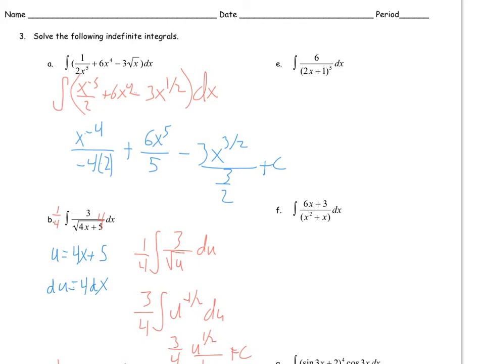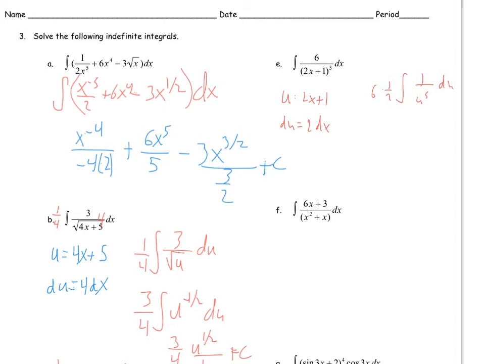So on E, we're going to let u be 2x plus 1. Du then is 2 dx. So I'm going to take the 6 out, and I'm also going to multiply by 1/2 times the integral of 1 over u to the 5th du.